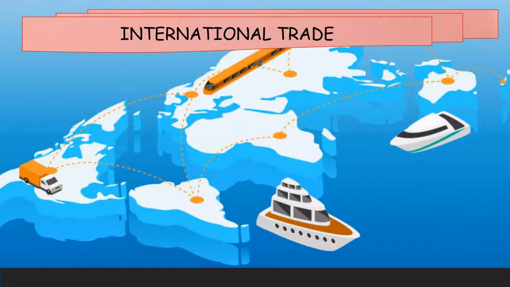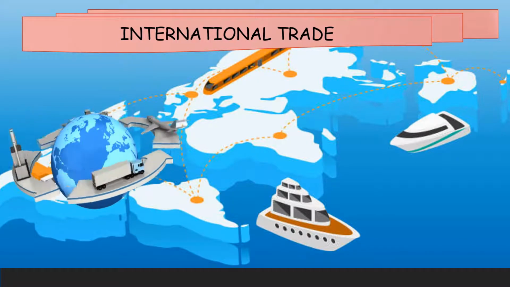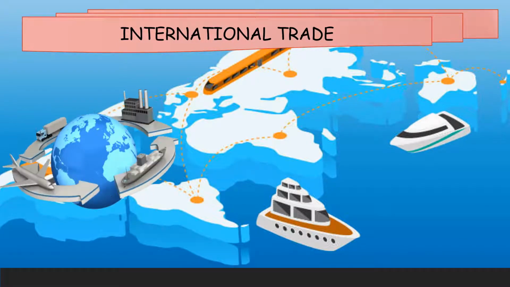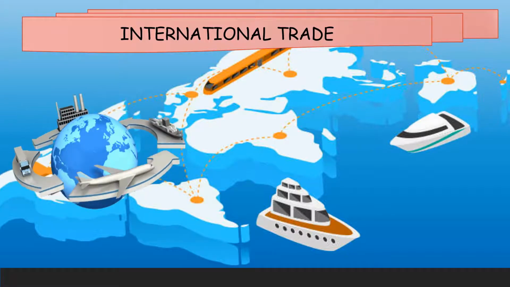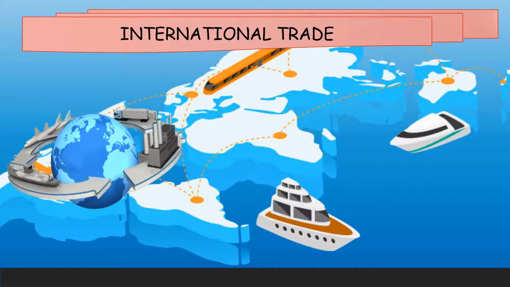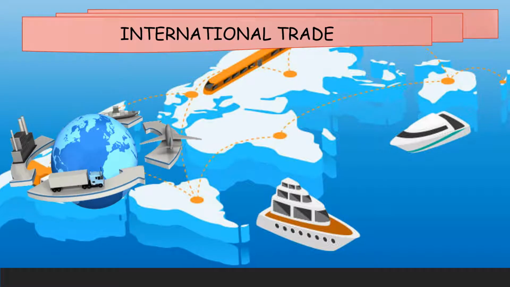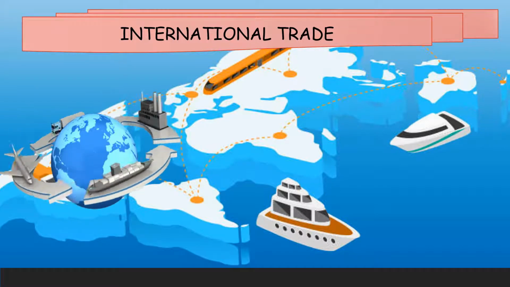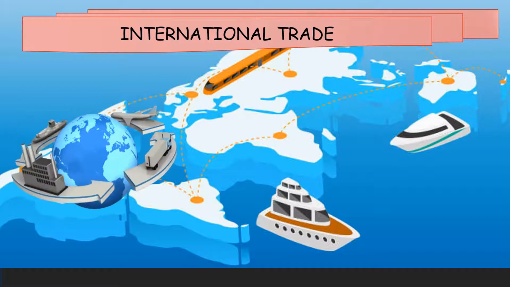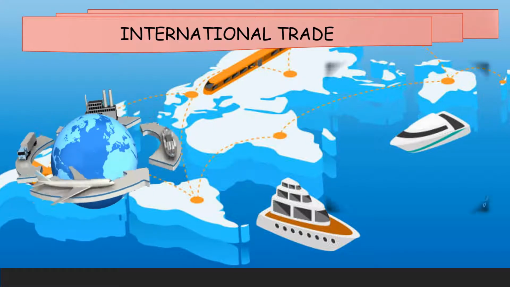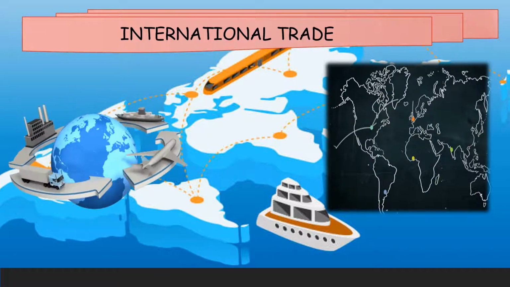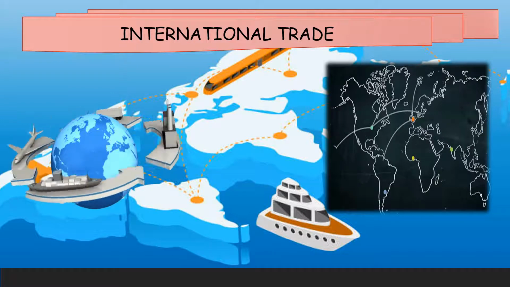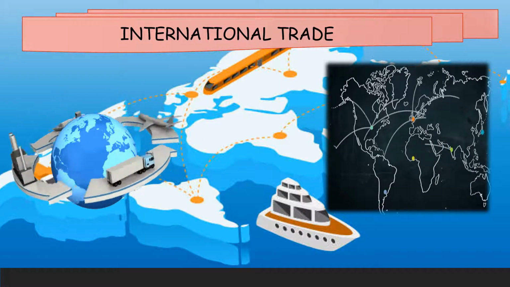Students, you all know that in our previous module we studied that trade is an economic activity. The economic life of people is interdependent. No region or country is self-sufficient. So, trade between two regions is very necessary to fulfill the needs of the people. As each region has different geographical conditions, each region produces specific commodities. So, when trade takes place between different countries, it is called international trade. International trade means the exchange of goods and services of one country with another country.